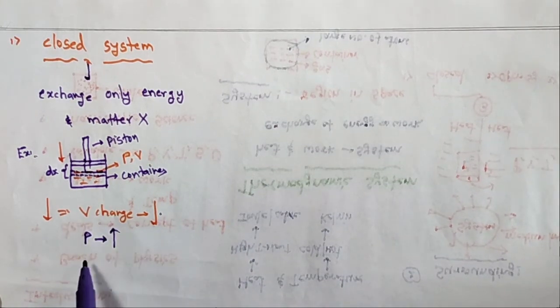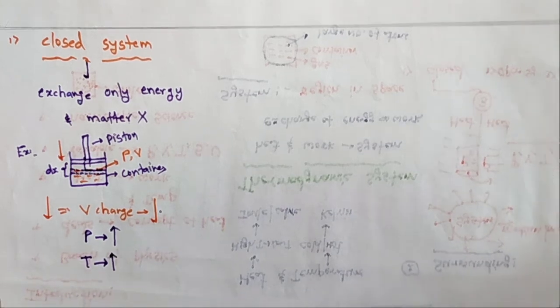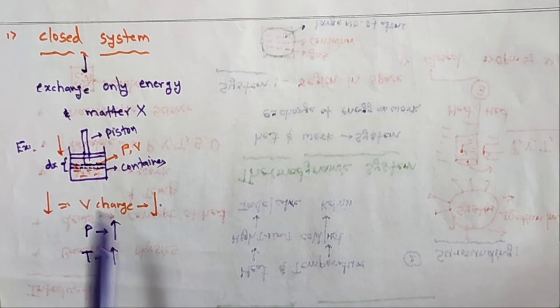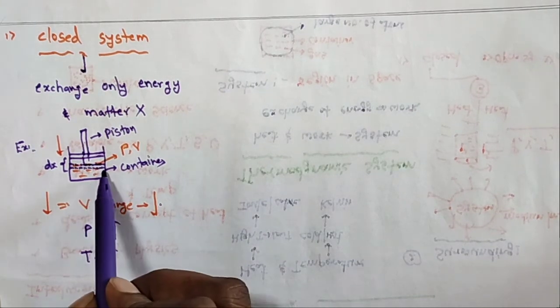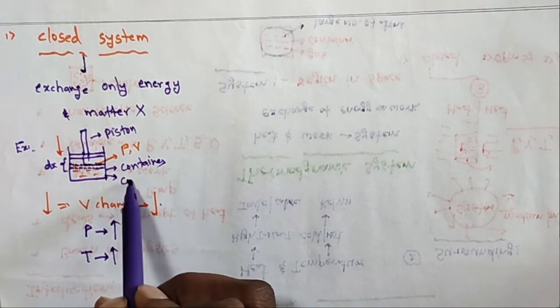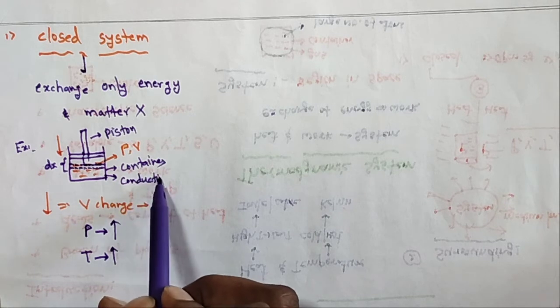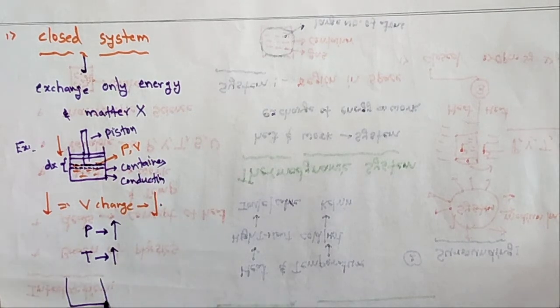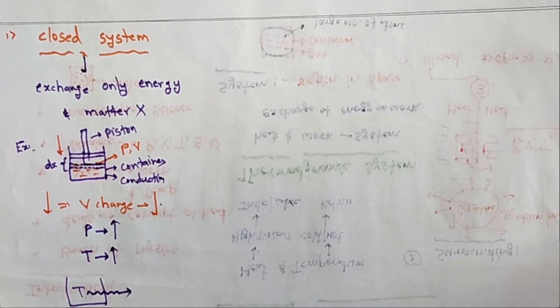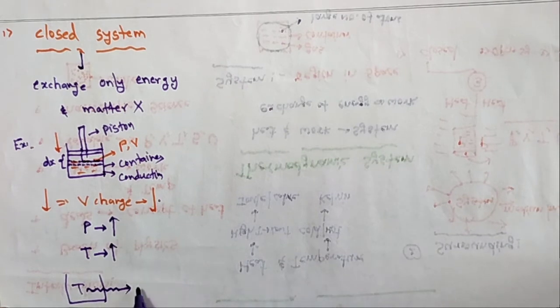What happened? The temperature also increases. For example, it is a conducting wall. So what happens? The temperature goes outside through the conducting wall. After a particular time, the temperature becomes constant.